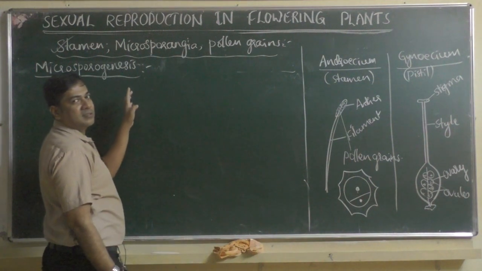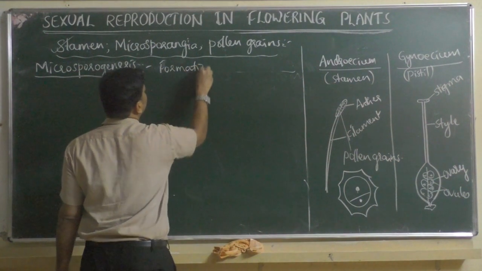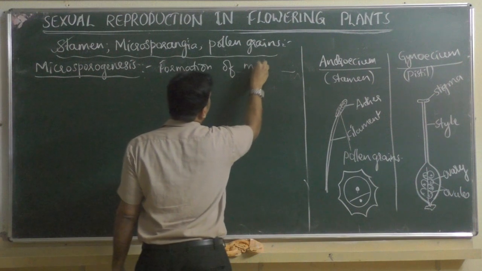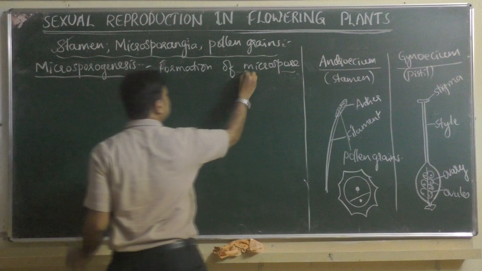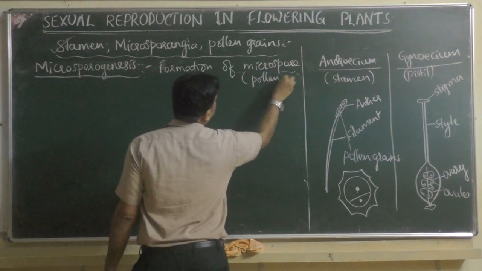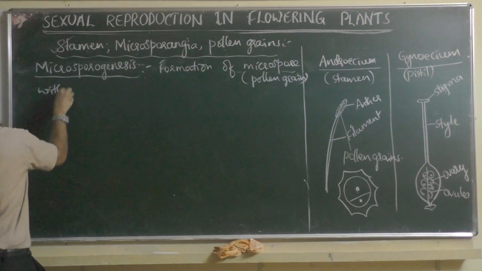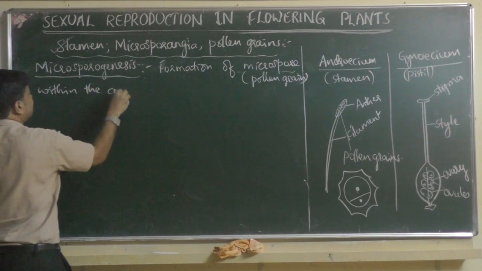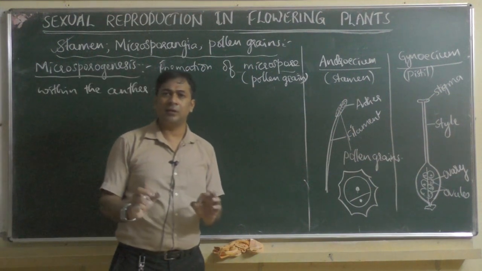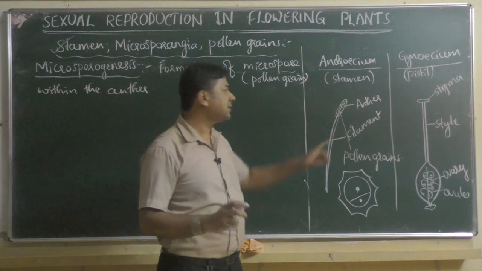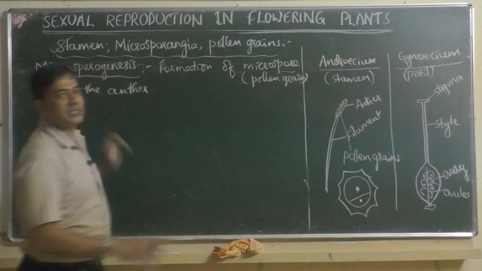Word only says everything. So it is formation of microspore. Microspore is nothing but pollen grain. Formation of pollen grain within the anther is called microsporogenesis. In simple terms, how pollen grains are produced inside the anther, that process is called microsporogenesis.